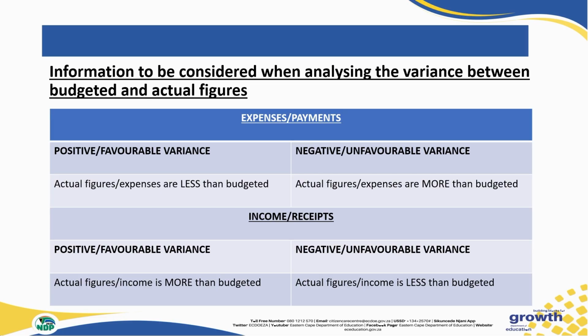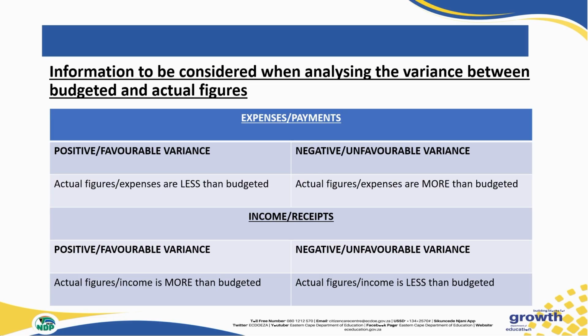It could mean that workers were misusing the telephone, or it could mean that workers have used the telephone in a favorable way to increase our sales. When it comes to our incomes or our receipts, when it's a favorable variance, the opposite happens.